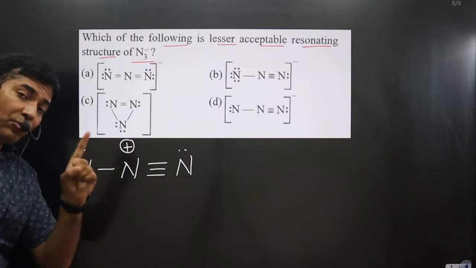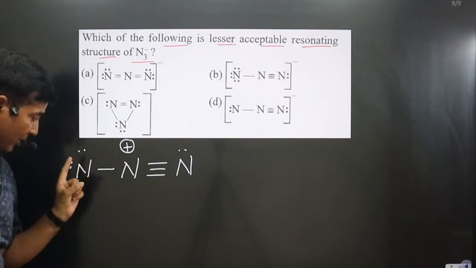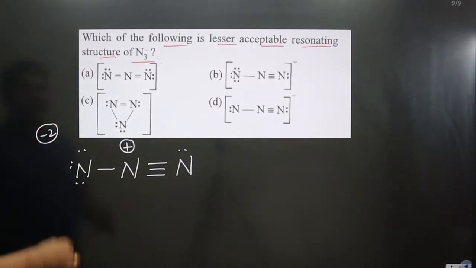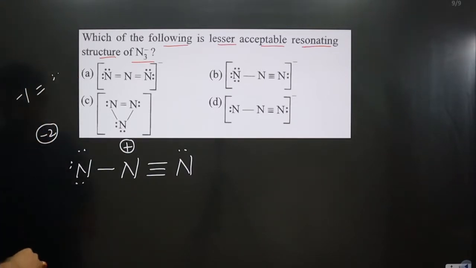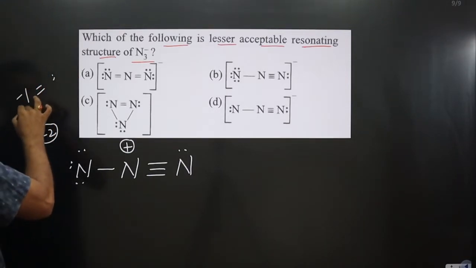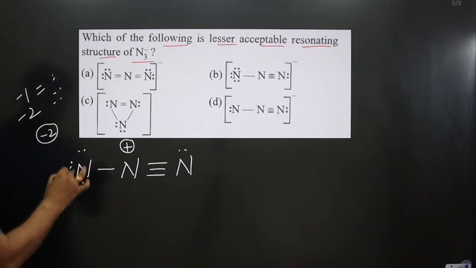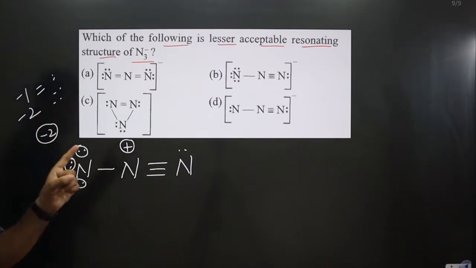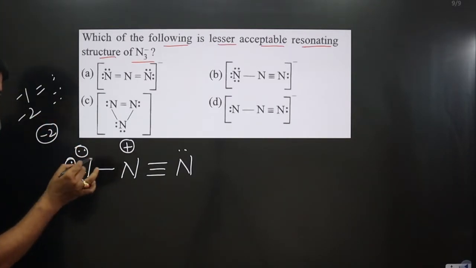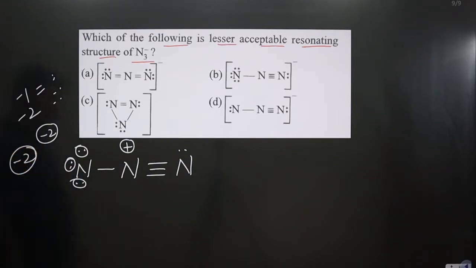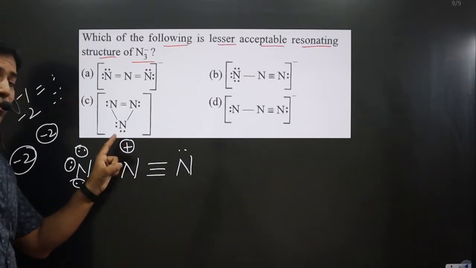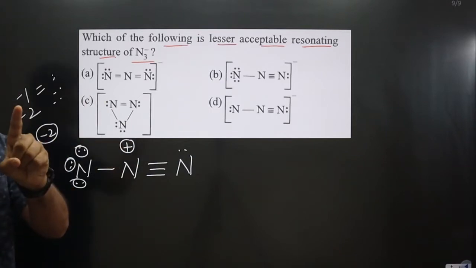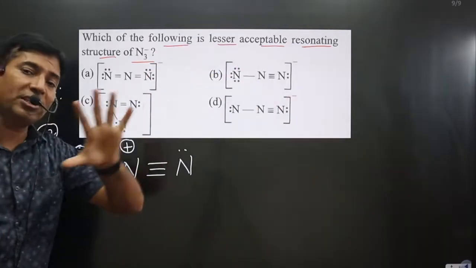This nitrogen is forming one extra bond, so it is carrying positive charge. But this nitrogen is forming two fewer bonds, so it is supposed to carry a -2 charge. A -1 charge is equal to one lone pair, and a -2 charge will be equal to two lone pairs. So we mention one lone pair, and this is another lone pair, which does not participate in bond formation. These two lone pairs represent -2, and this is +1. Then the overall charge on this azide ion will be -2 plus 1, equal to -1. That's why -1 is given here.